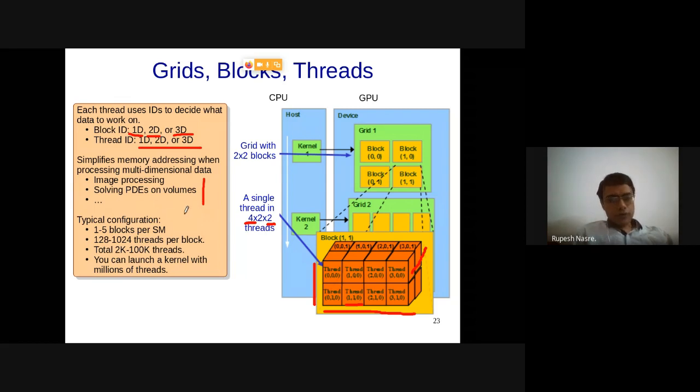A typical configuration is that, and for that I need to tell what that SM is. So a GPU is constituted of multiple streaming multiprocessors. So there are a large number of streaming multiprocessors. Each streaming multiprocessor is going to have a certain number of cores. Right? And to each streaming multiprocessor, you can assign multiple thread blocks.